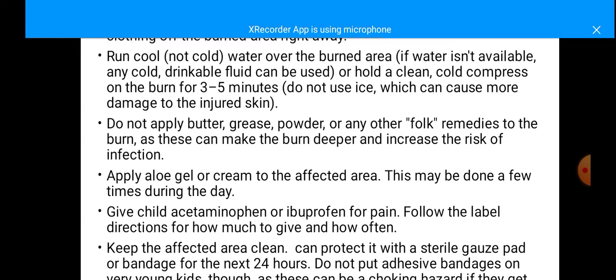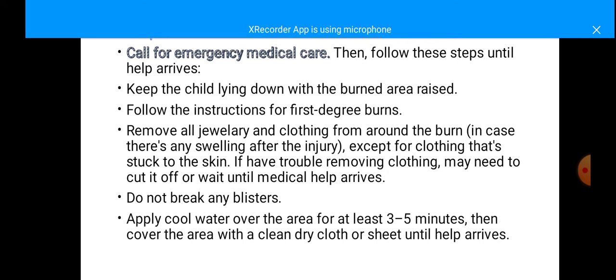Keep the affected area clean. You can protect it with a sterile gauze pad or bandage for about 24 hours. Do not use adhesive bandages, because they will damage the skin of the kids. The skin is very delicate, and in spite of burns it is very delicate. And then we have to call for emergency medical care.